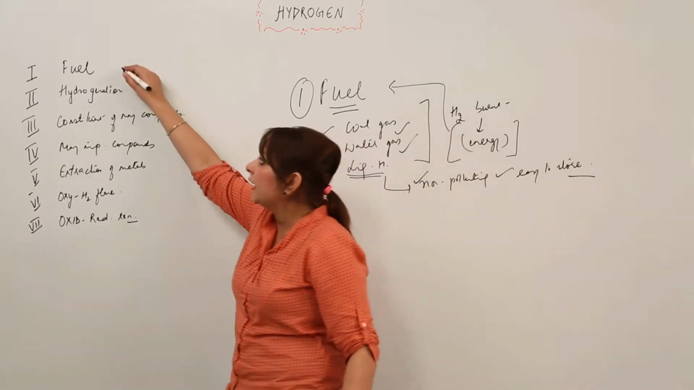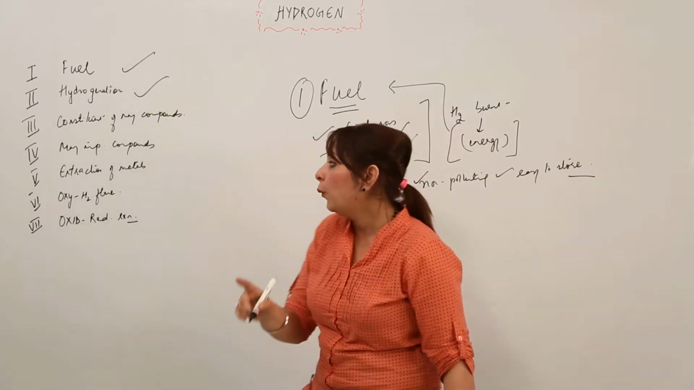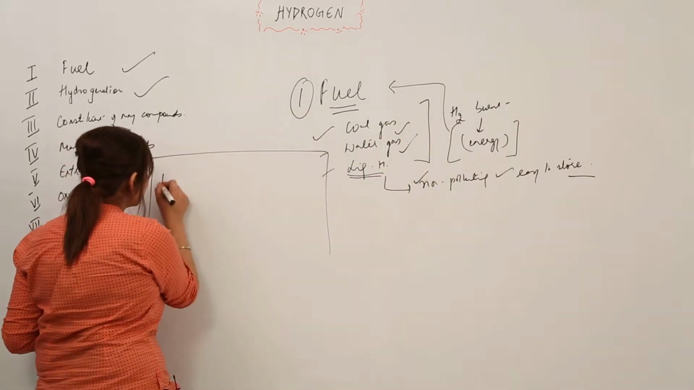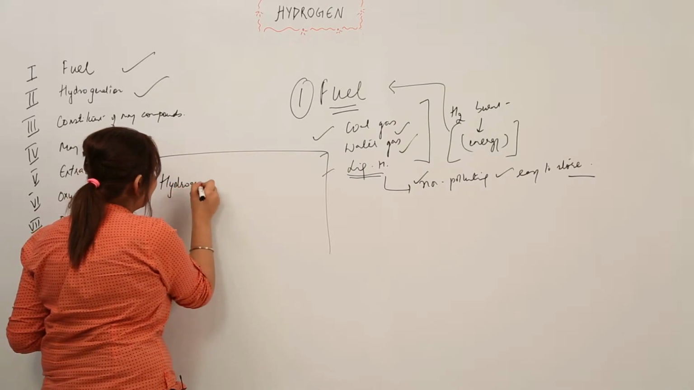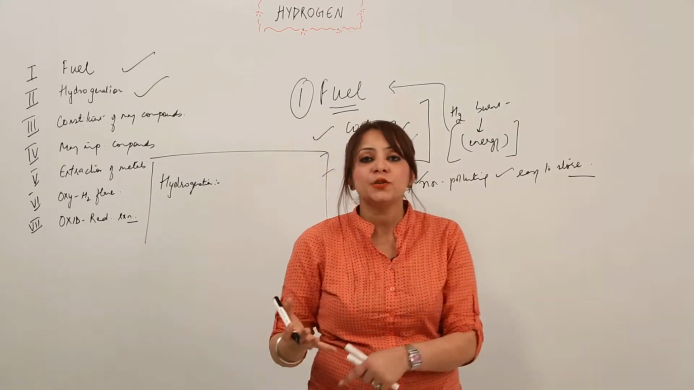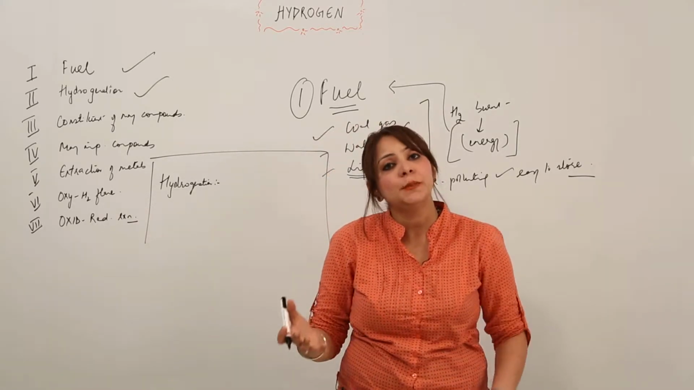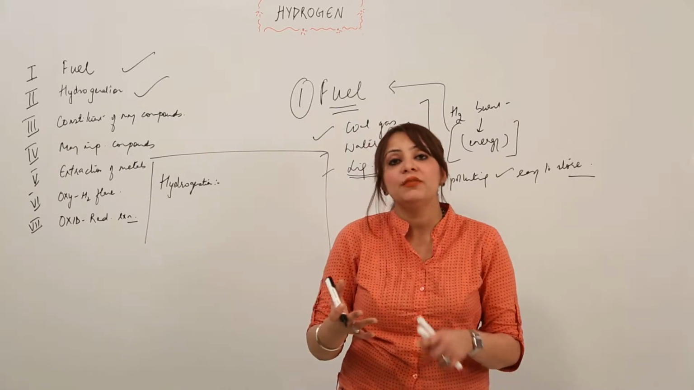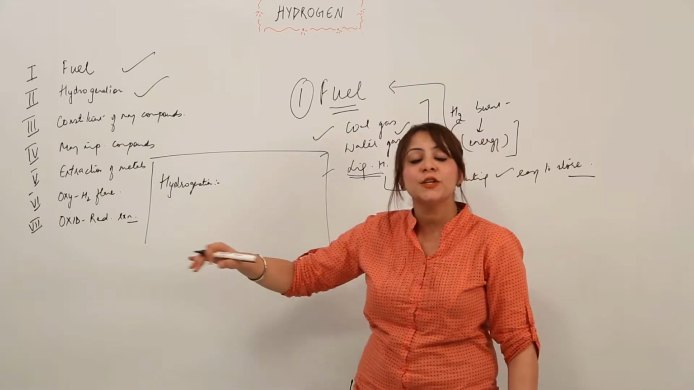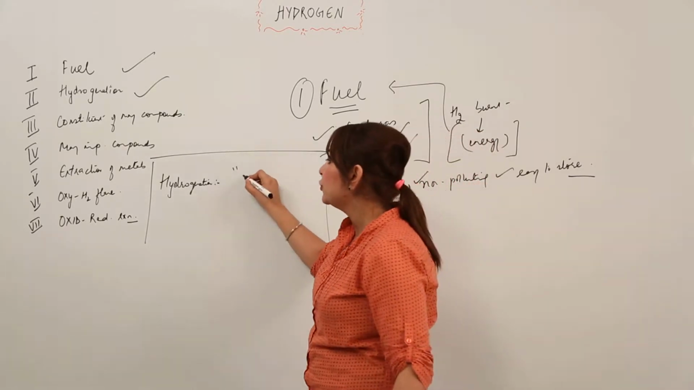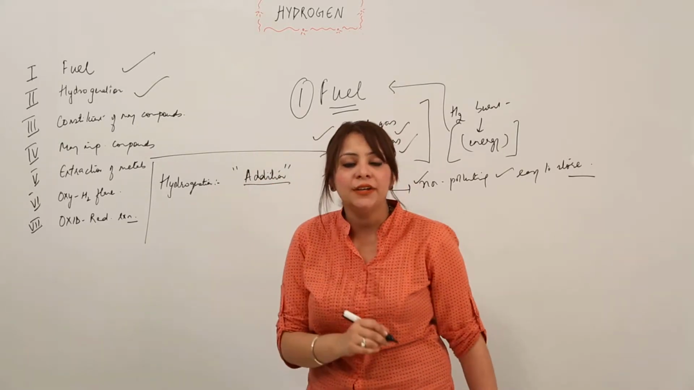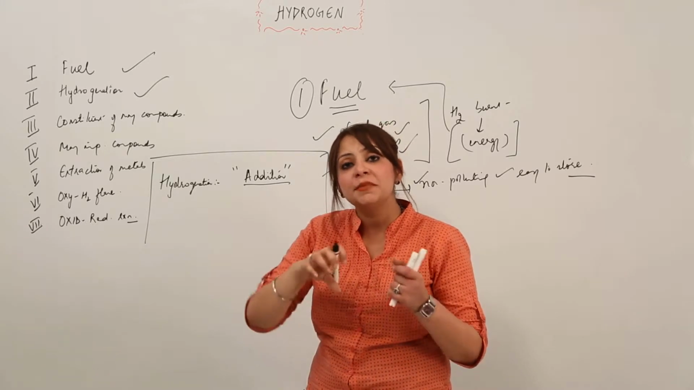Right, so the second is hydrogenation. Now what is this? Before we start hydrogenation, you need to know what kind of reaction it is. As you know, we have the combination reaction, the displacement reaction, the double displacement reaction, the addition reaction, and the substitution reaction. So there are different kinds of reactions. Out of them, what kind of reaction is hydrogenation? First of all, you should know it is an addition reaction. As the name suggests, something is going to add up.